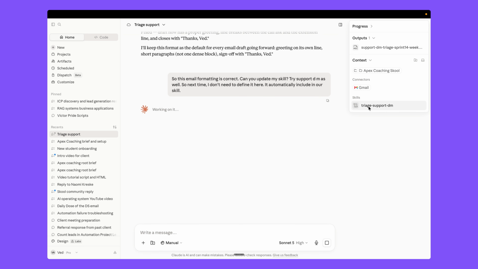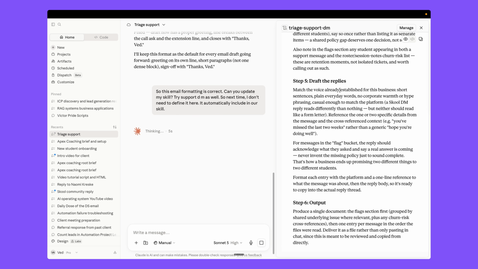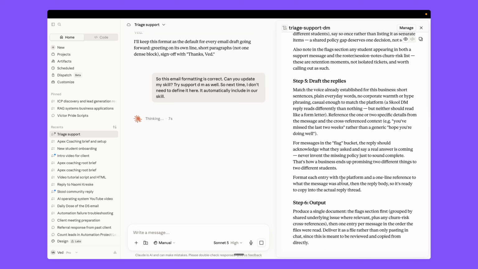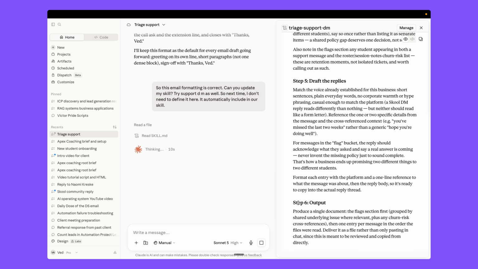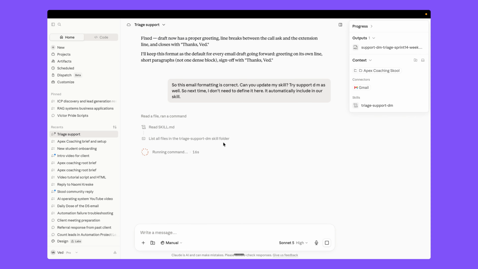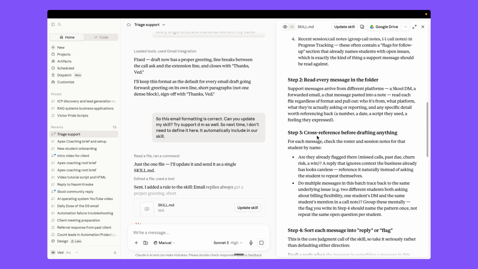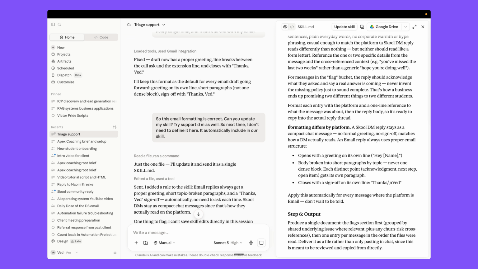So it updates this skill file here, and we asked it to update as well. And it adds this step output with the correct format, right? So let's wait for it to update our skill. It just opens the file, updates, and saves it as a single skill, right? You can see here it added this part, formatting differs by platform, right? So it tells it how we need to reply to an email, how we need to reply to a school DM, in the correct format.